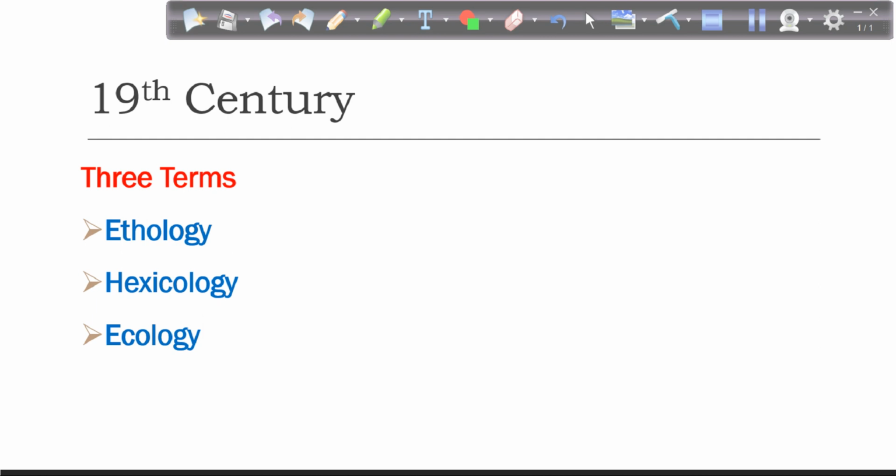The term ecology started being discussed in the 19th century. Okay, in the 19th century, different researchers, different scientists, used different terms in order to explain ecology. So the very initial terms which were used to explain this concept were ethology and hexecology. So I'll explain these to you one by one. So first is ethology. What is ethology?